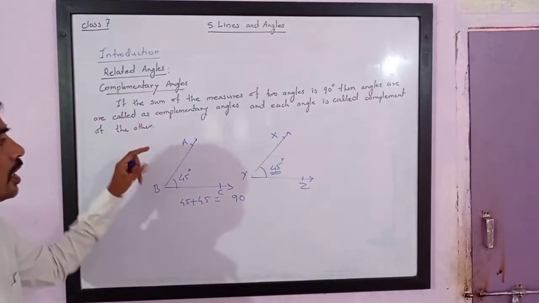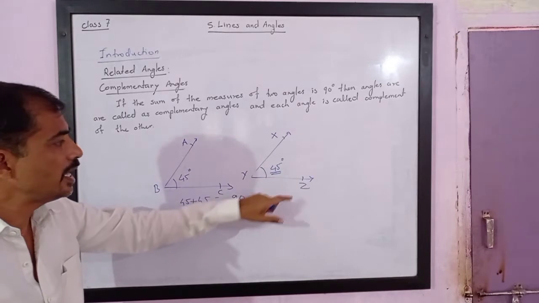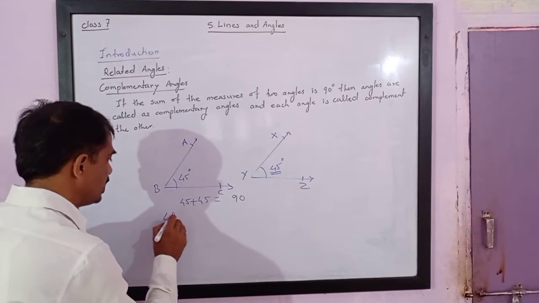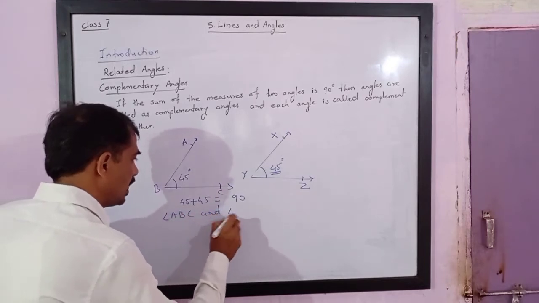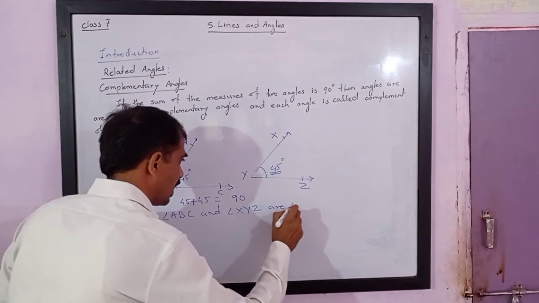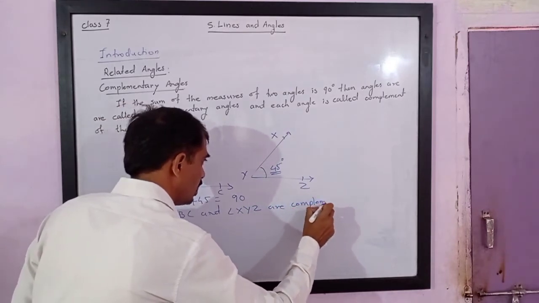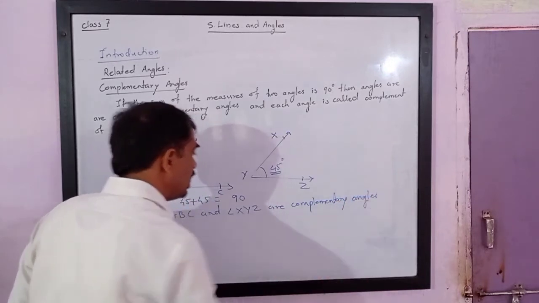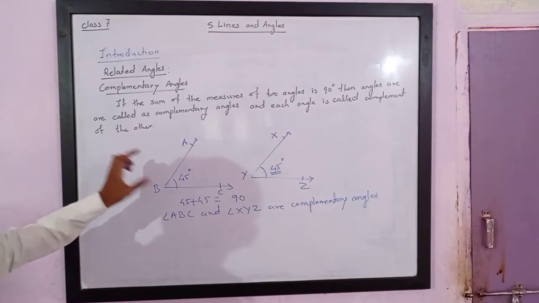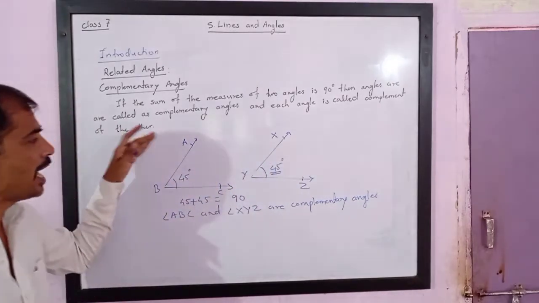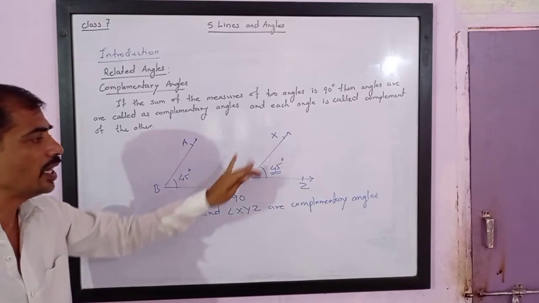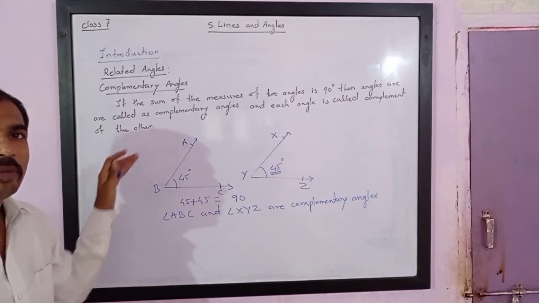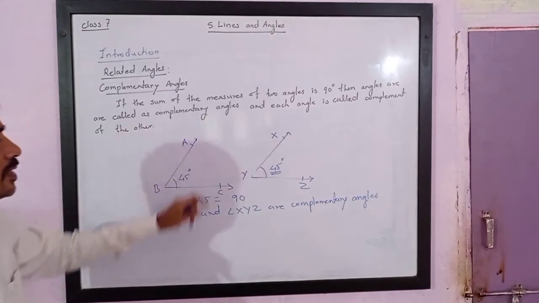Then these angles ABC and XYZ are called complementary angles because their sum is 90 degrees. So angle ABC and angle XYZ are complementary angles. And each angle is called the complement of the other. It means angle ABC is said to be the complement of angle XYZ and angle XYZ is said to be the complement of angle ABC. That is what the sentence means.